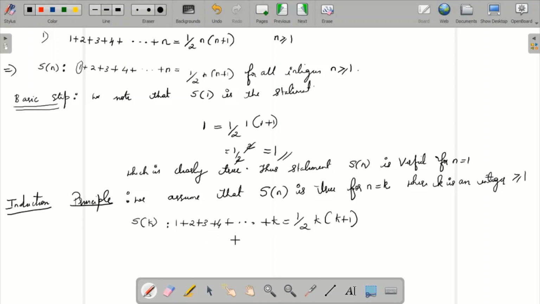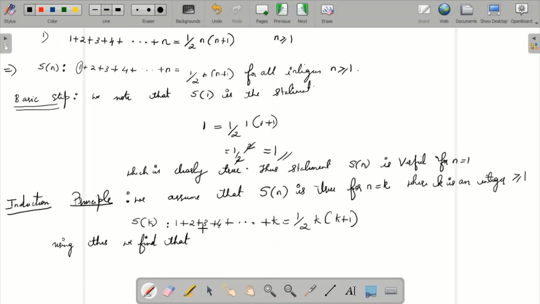Using this assumption, we try to prove it for k plus 1. If we get k plus 1 also true, then we come to know that this entire statement is true by the mathematical induction principle. Using this, instead of k you replace with k plus 1. How will it be? Next term. Using this we should prove that it is true for k plus 1.